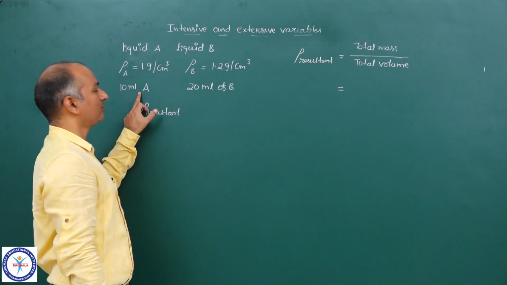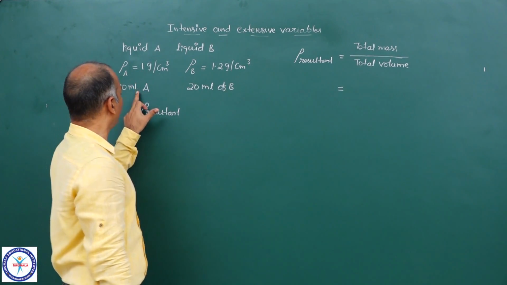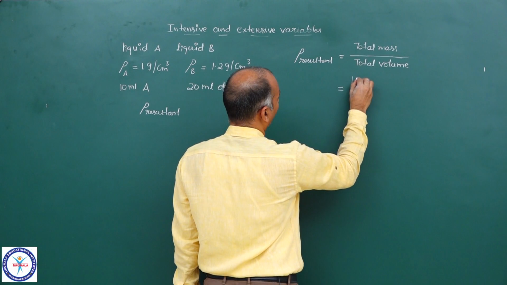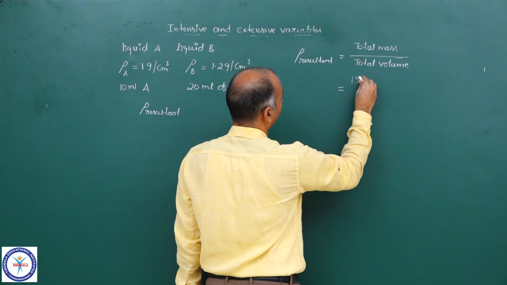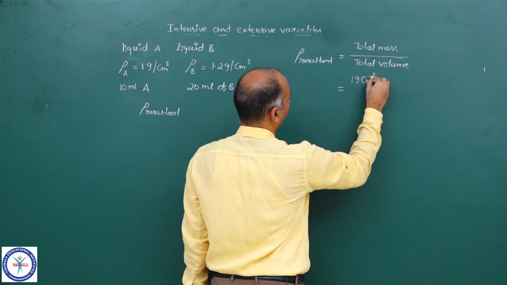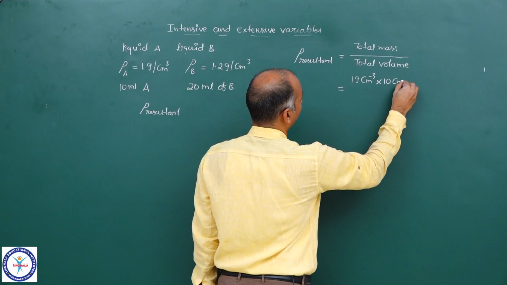Okay. Now total mass, that is given by density into volume. Mass of A is equal to density of A into volume of A. So then we can write down 1 gram per centimeter cube into 10 centimeter cube.